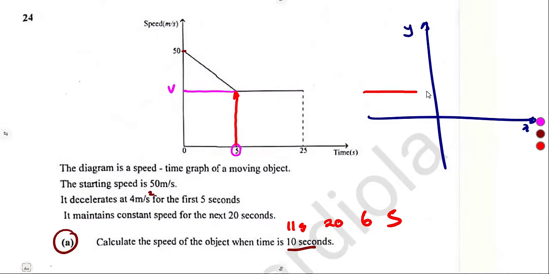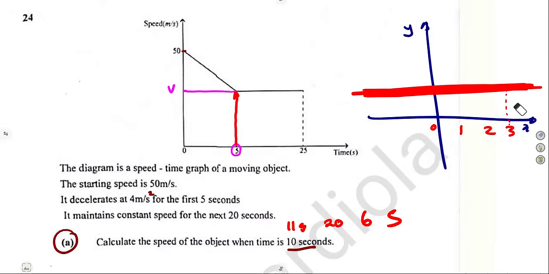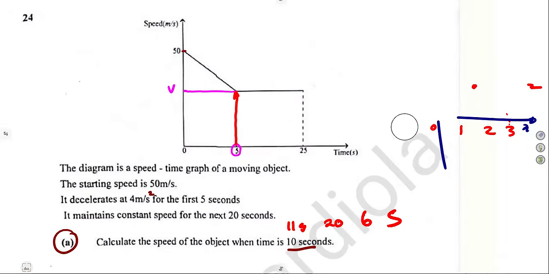Y is equal to 2 is a horizontal line; throughout, the y values are not going to change. When I'm at this point, at this point, at this point, if I go back, I'm going to see the same value of y. So that was the type of question. We simply needed the speed at 5 seconds.